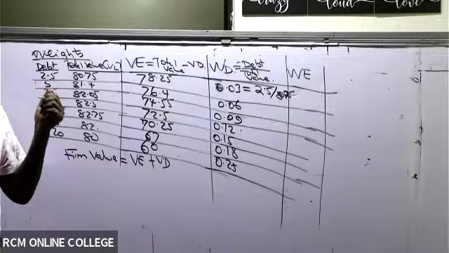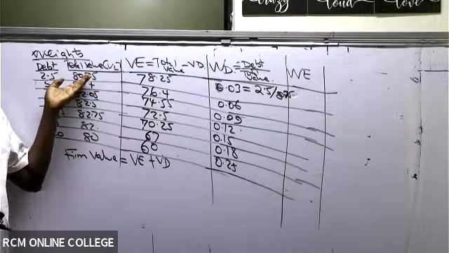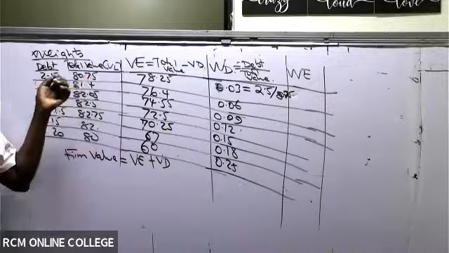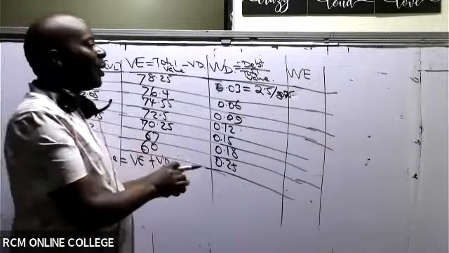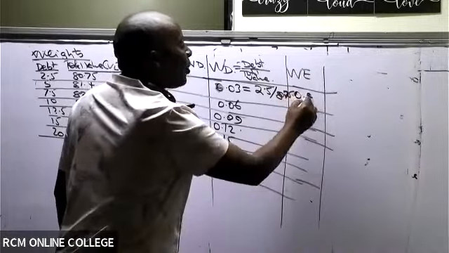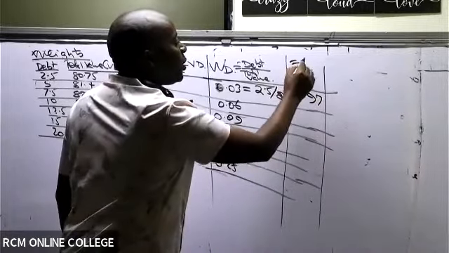I'm waiting for you. Take the value of equity divided by the total firm value. I think Stanley has missed a 9. 0.97.